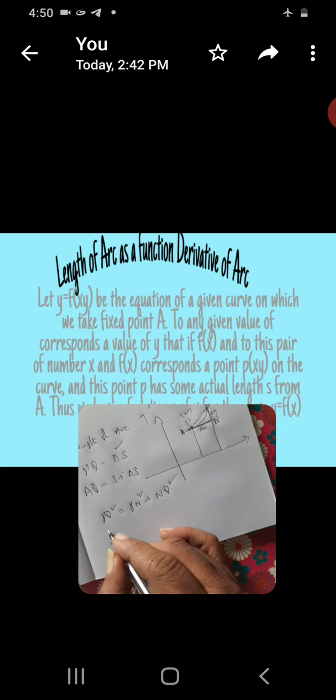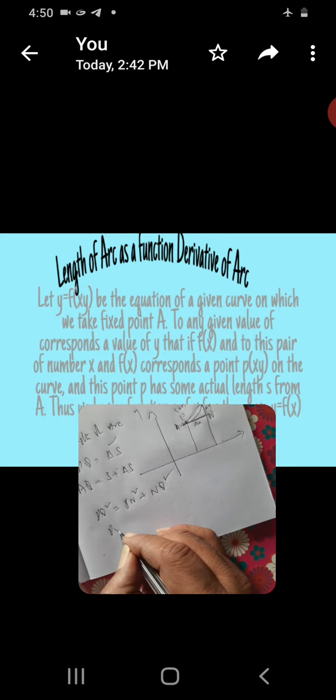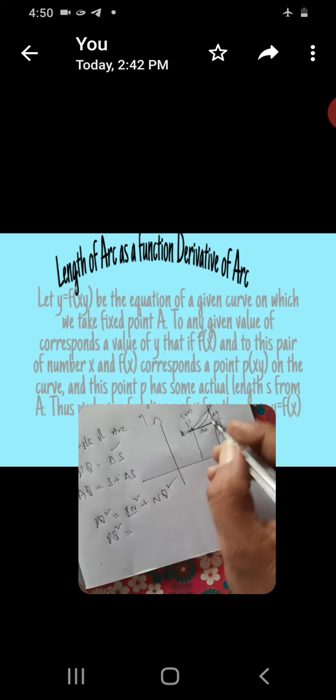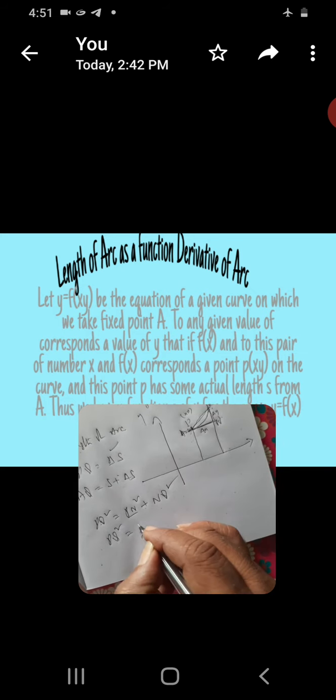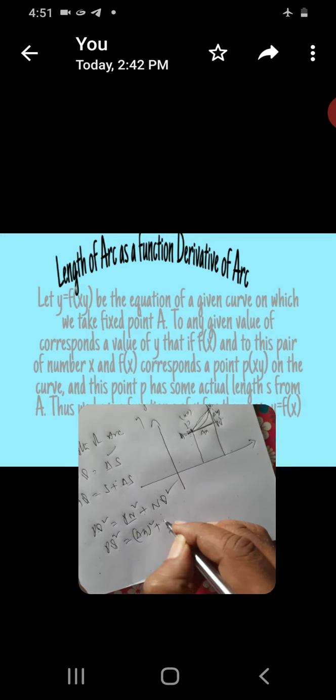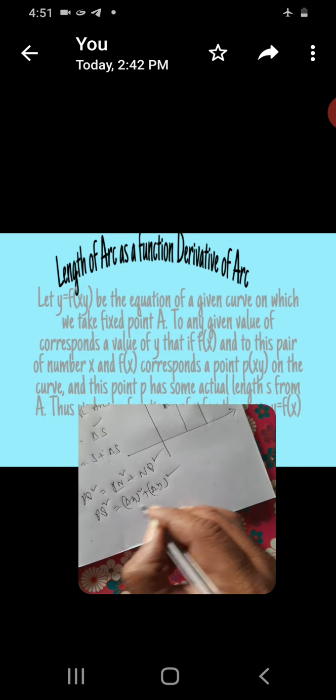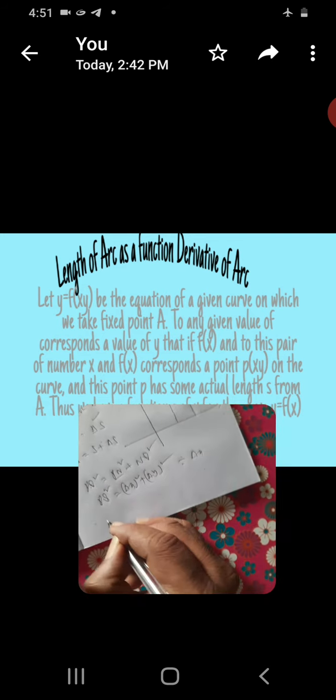PN is delta x, so PQ square is equal to delta x whole square plus delta y whole square. Now we divide the whole by delta x.